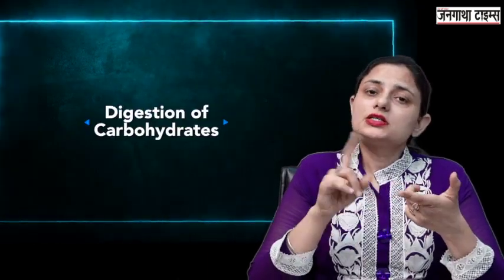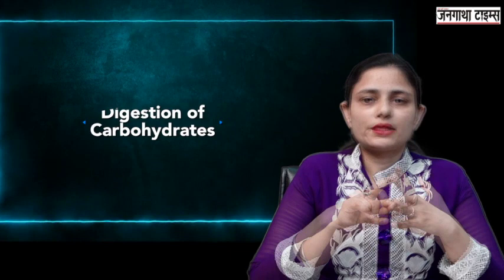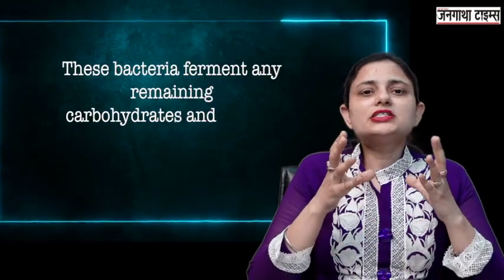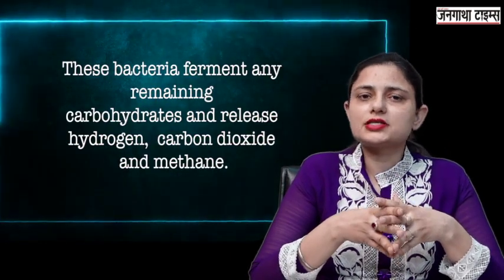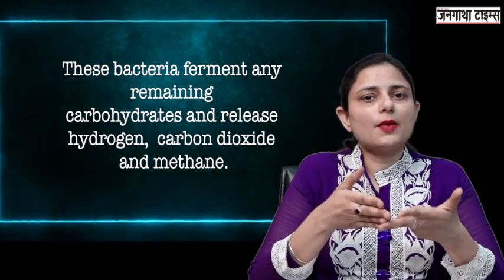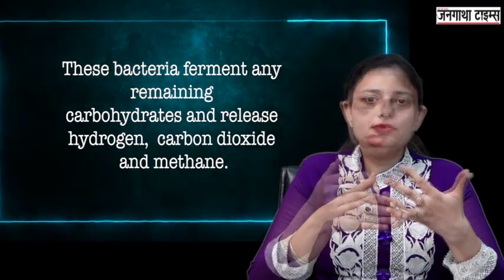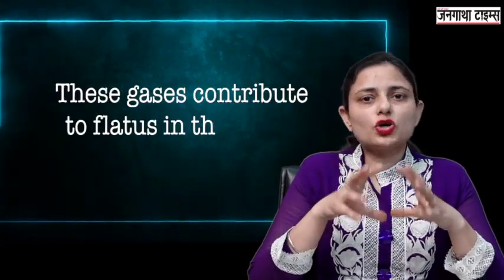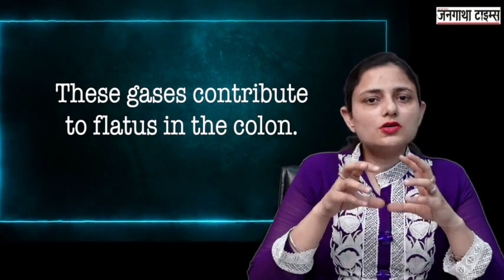So first is digestion of carbohydrates. These bacteria digest the remaining carbohydrates and release hydrogen, carbon dioxide and methane. These gases contribute to flatus in our colon.